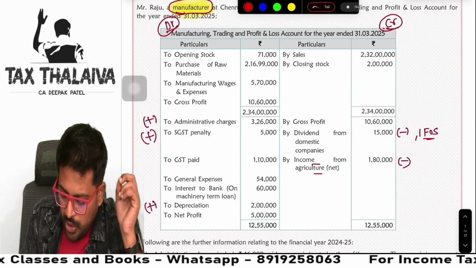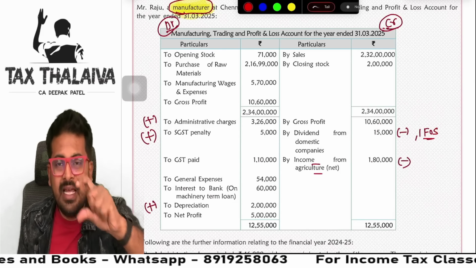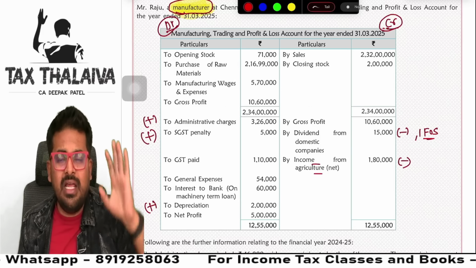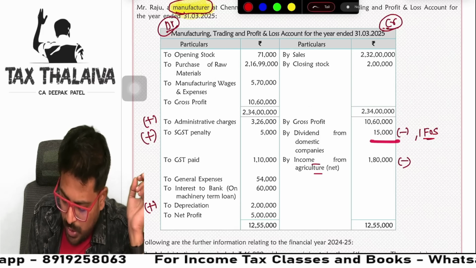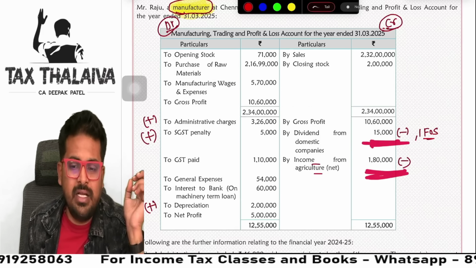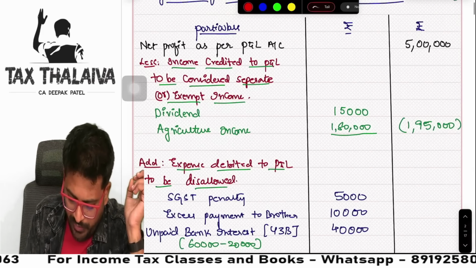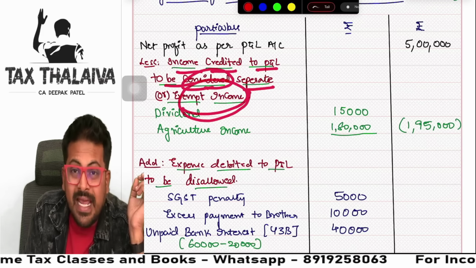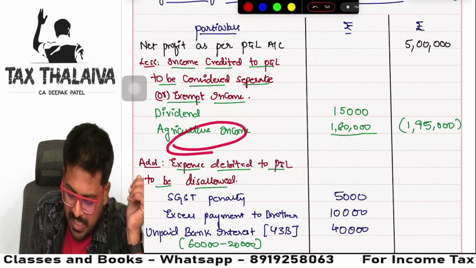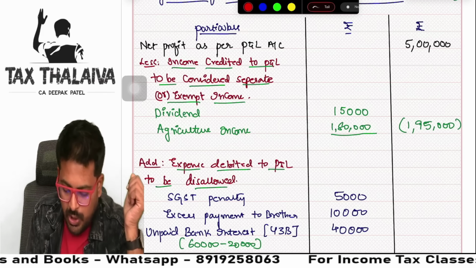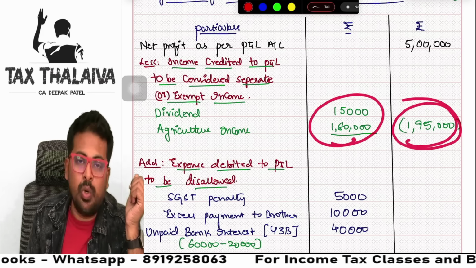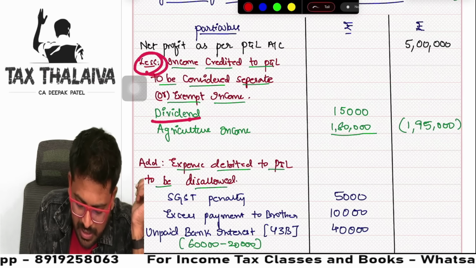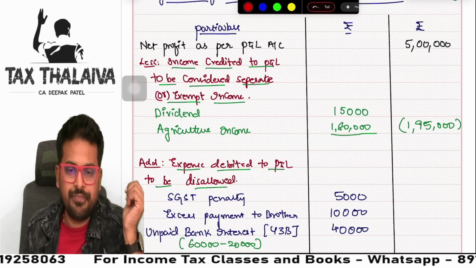So, first what I told you, reduce these two items. Less: items or incomes credited to profit and loss account to be considered separately. This heading you give and reduce this 15,000 and 1,80,000. See here how beautifully it is presented. Incomes credited to profit and loss account to be considered separately, or exempt income also. Agriculture income is exempt income. So you will reduce these two amounts. This is the total. In negative bracket means reduction is happening. Less: dividend income and agriculture income.